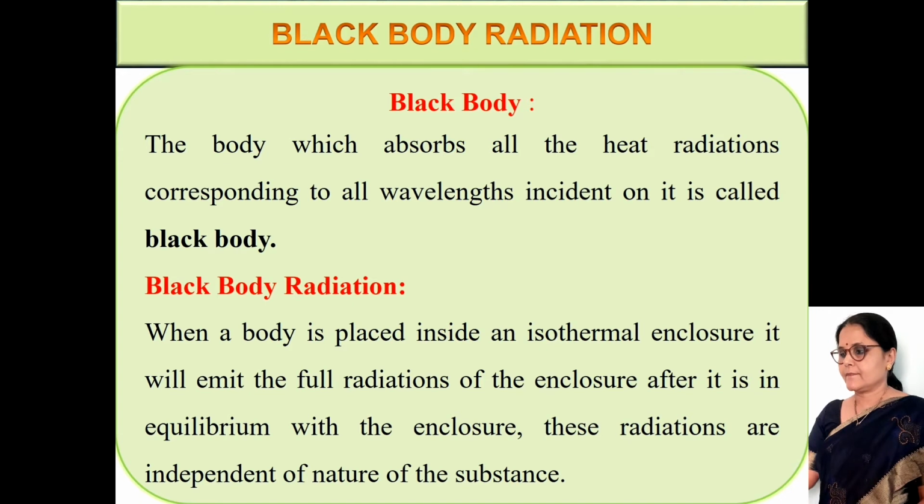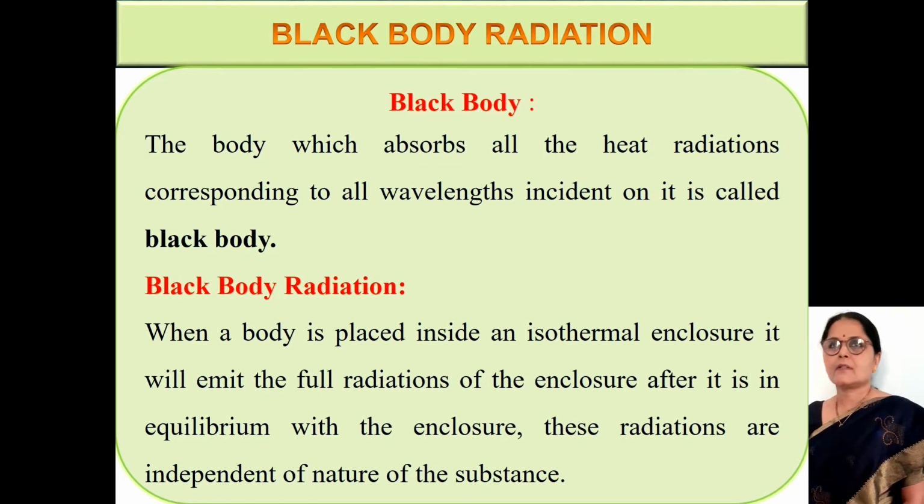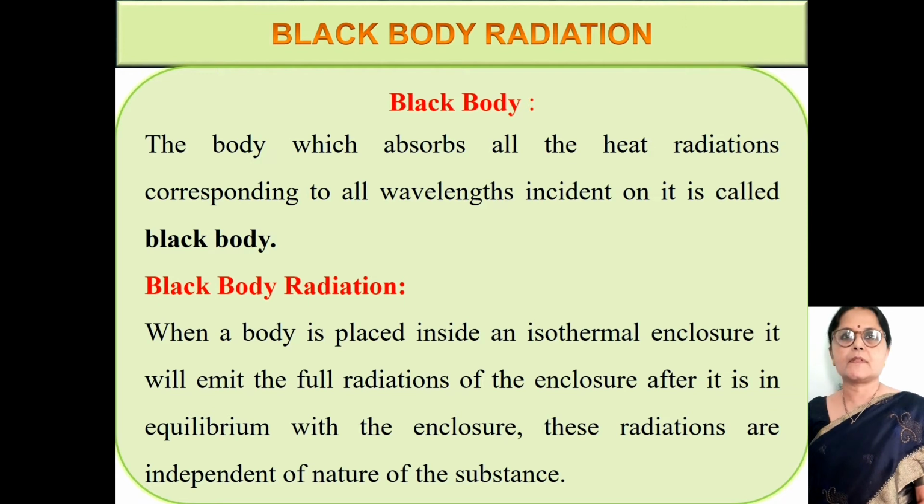The body which absorbs all the heat radiations corresponding to all wavelengths incident on it is called a black body. Black body radiation: when a body is placed inside an isothermal enclosure, it will emit the full radiations of the enclosure after it is in equilibrium with the enclosure. These radiations are independent of the nature of the substance.